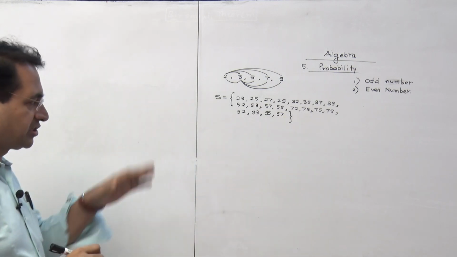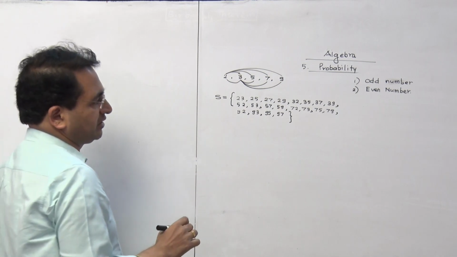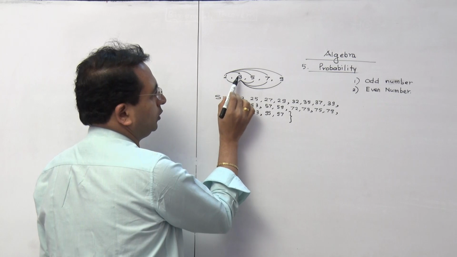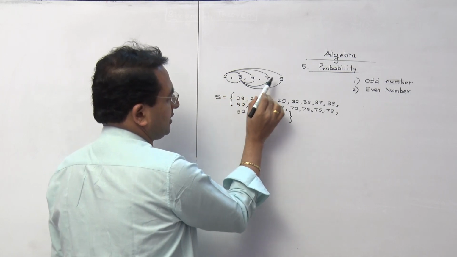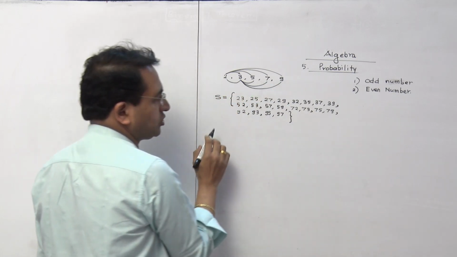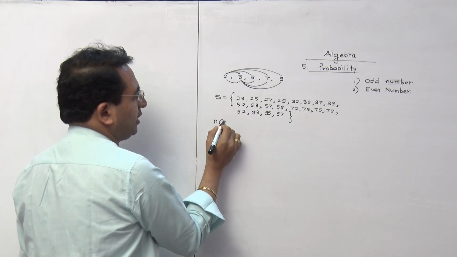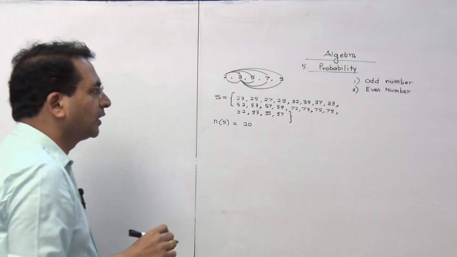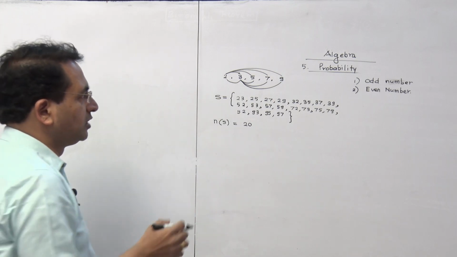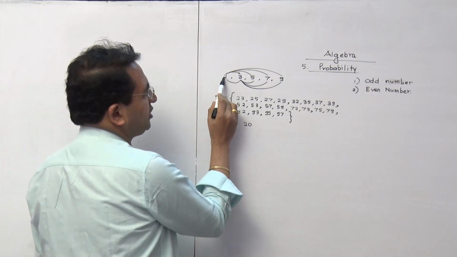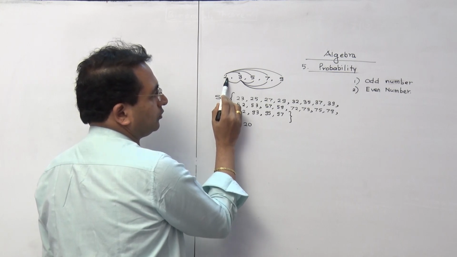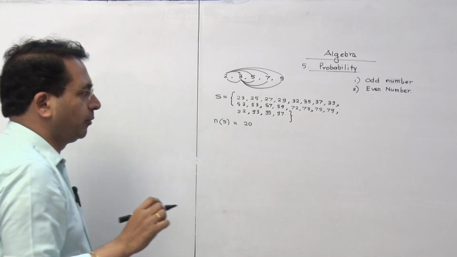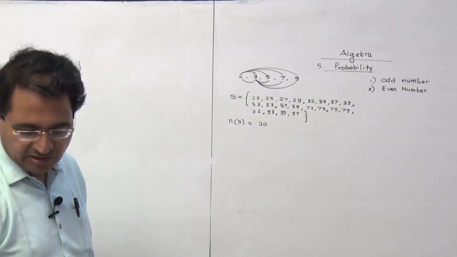So check whether these conditions whatever are given to you are satisfied. They have given there is no repetition. So 22, 33, 55, 77, 99 will not come in this group. So your n of S is going to be 20 here. These 4 numbers are going to be formed with each digit, and there are total 5 digits. So 20 numbers are coming. That is n of S, the sample space.